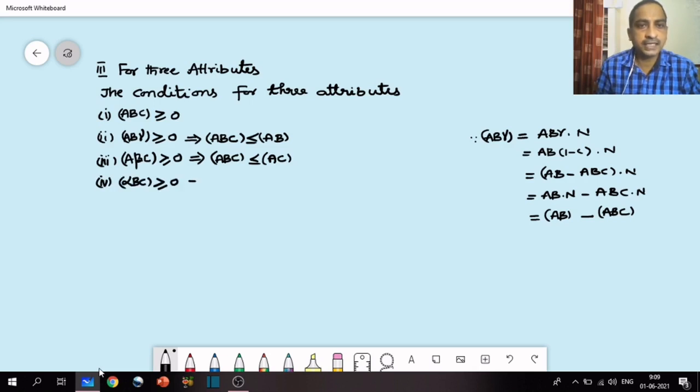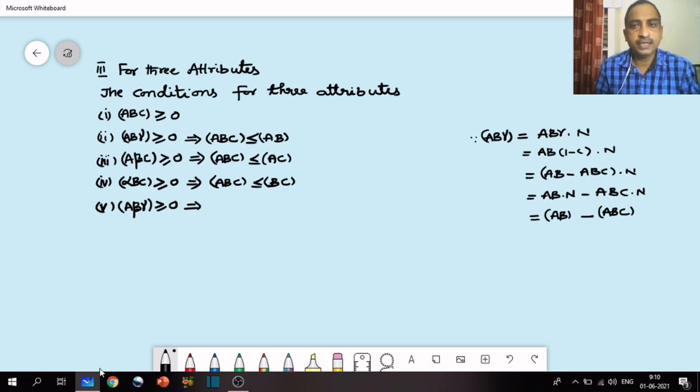Alpha BC greater than or equal to 0. ABC less than or equal to BC. The next ultimate class frequency is A beta gamma greater than or equal to 0. How can we write A beta gamma?